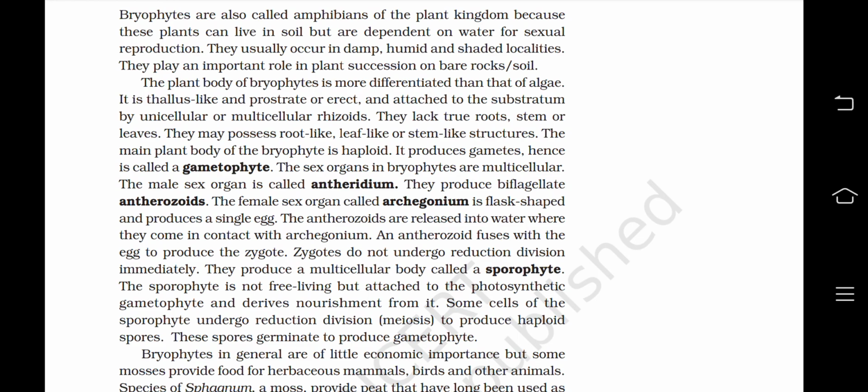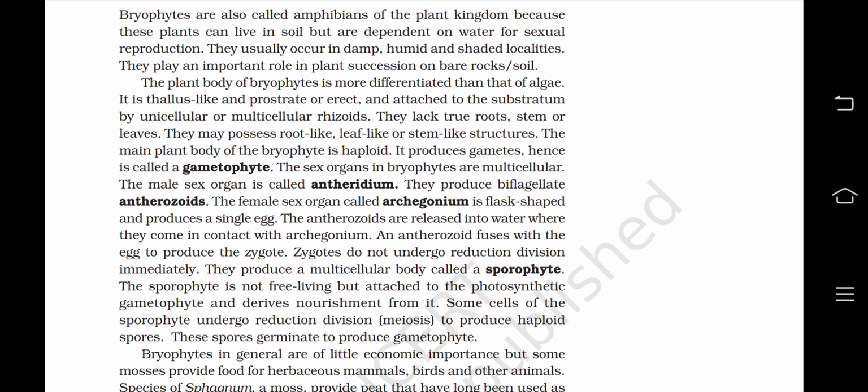The main plant body of the bryophyte is haploid. It produces gametes, hence is called a gametophyte. The sex organs in the bryophytes are multicellular. The male sex organ is called antheridium. They produce biflagellate antherozoids, and the female sex organ called archegonium is flask shaped and produces a single egg.